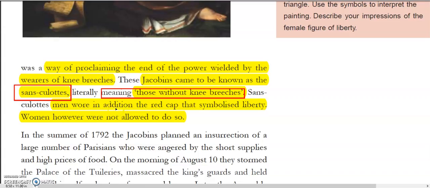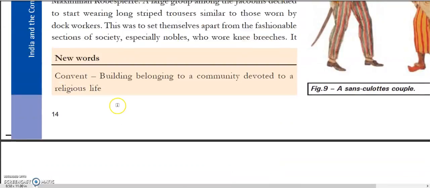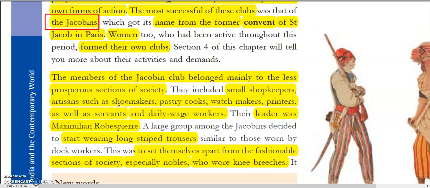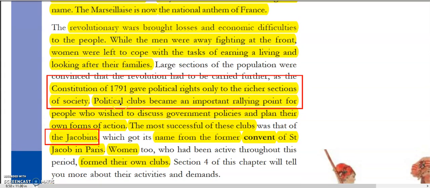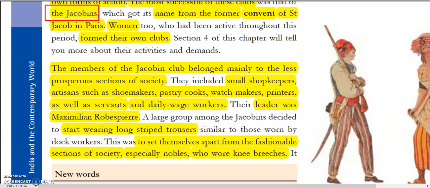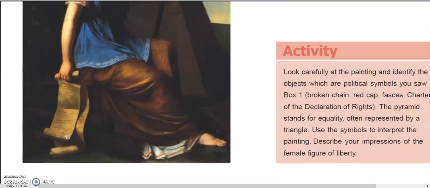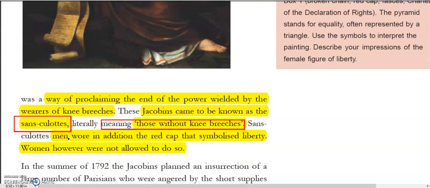So this was about the Jacobins, the club whose members were the less prosperous section of the society, and how the situation was still not good in France, because the constitution gave the rights and powers to the richer section of the society, and the poor and less prosperous section was ignored. Now what these people did, we will see in our next topic.